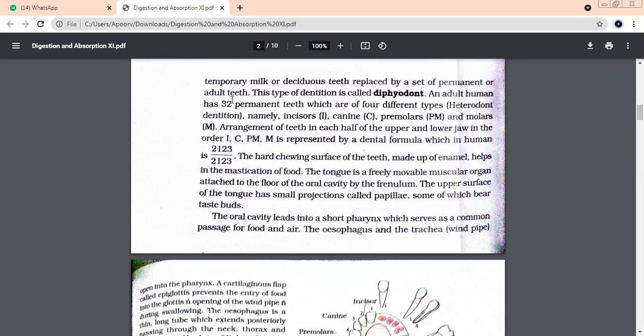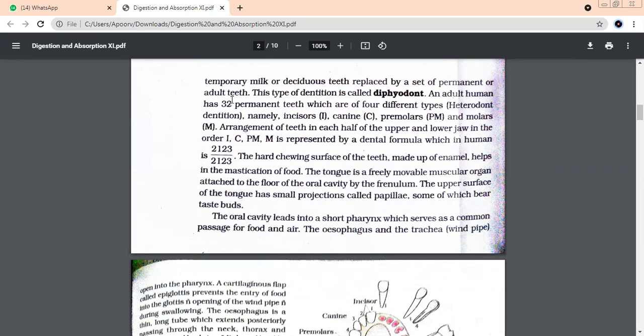Okay, children. This kind of an arrangement where we have two sets of teeth is known as what? Come on, tell me, others also, what is this arrangement known as? Diphyodont. If you pronounce it correctly, your spellings will never go wrong. There is no R over here, so we are going to simply say diphyodont.